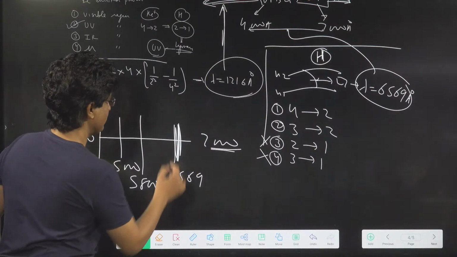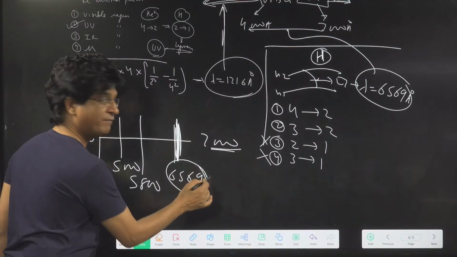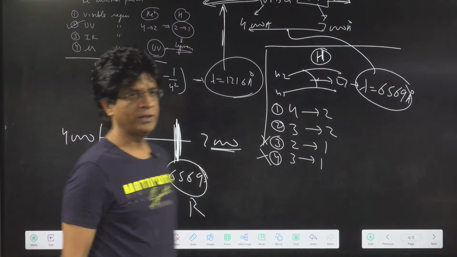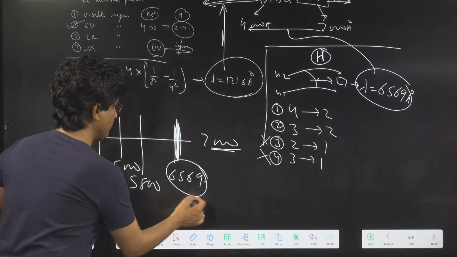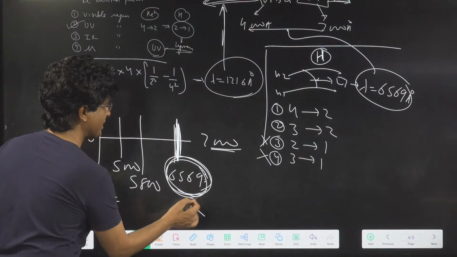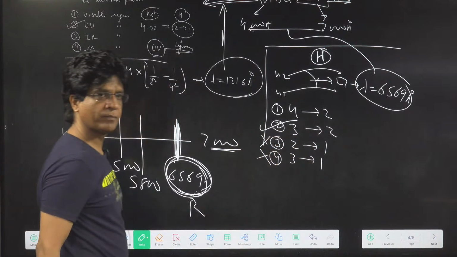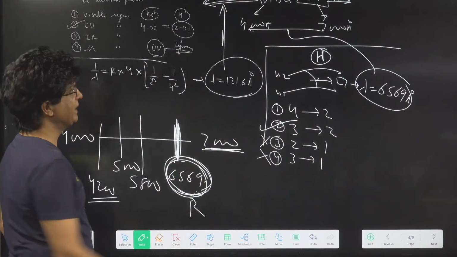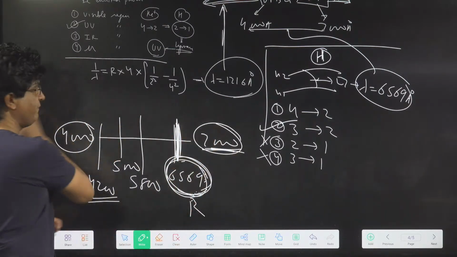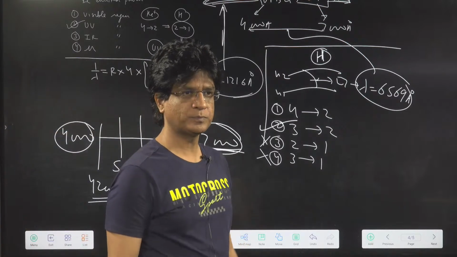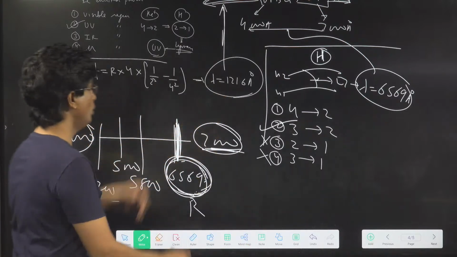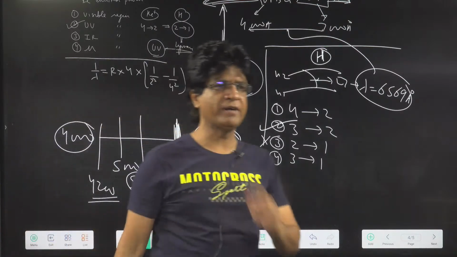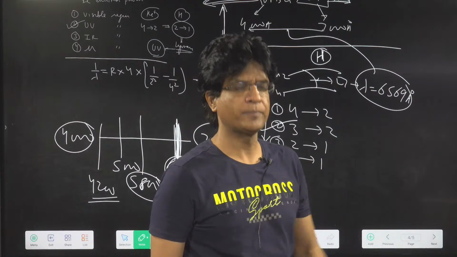So I believe this will be the first line, the red line. So my guess is the second option, 3 to 2. This is very near to 7,000. These are all rough values. 4 to 2 will be the second line, something around 5,500.